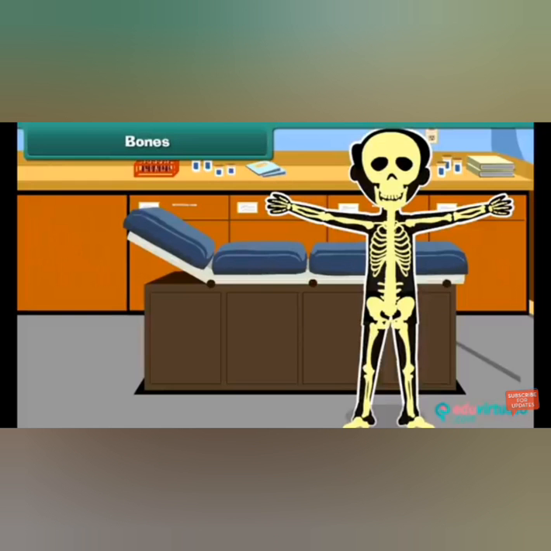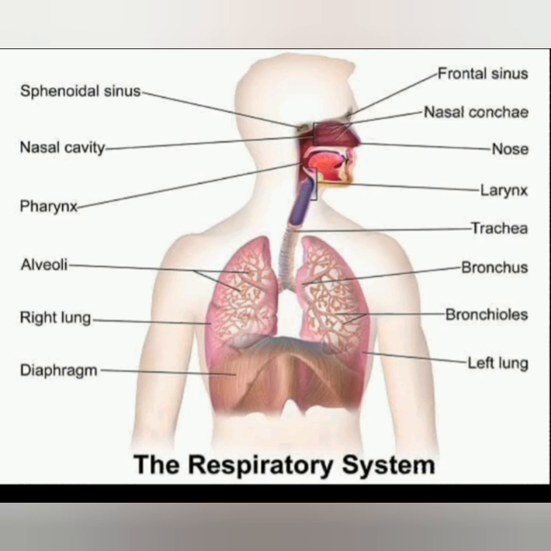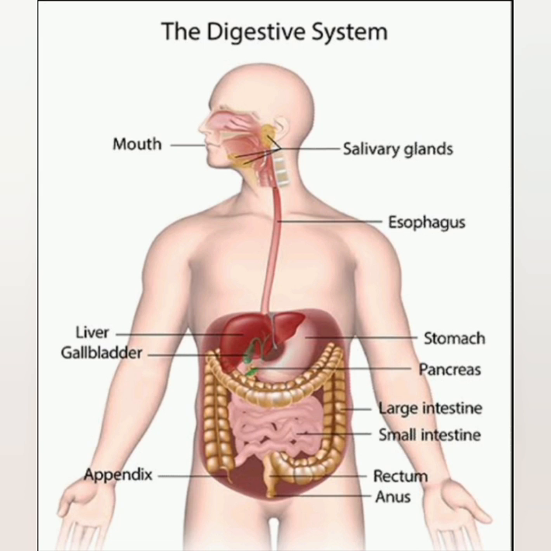Let us recall that our body has many organs. Every organ performs a specific function. For example, the heart pumps blood. The respiratory system is for respiration or breathing. Blood vessels pass the blood from the heart to different parts of the body. In the same way, a single organ cannot do all the functions. We can't say that the heart can do both breathing and pumping of blood.